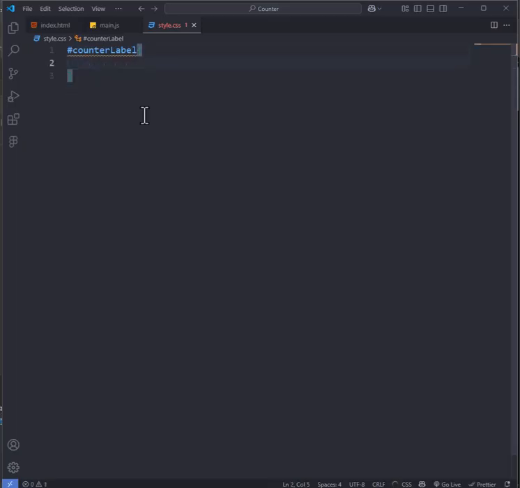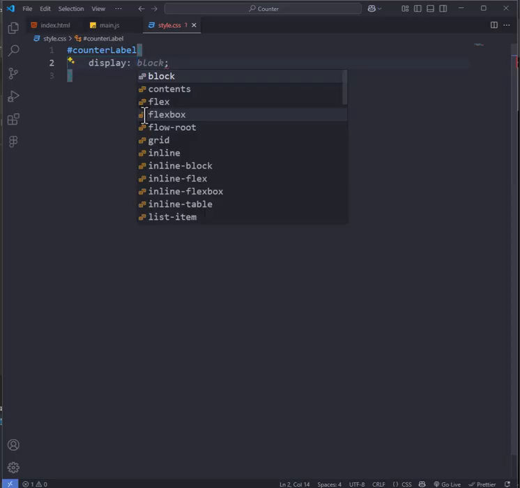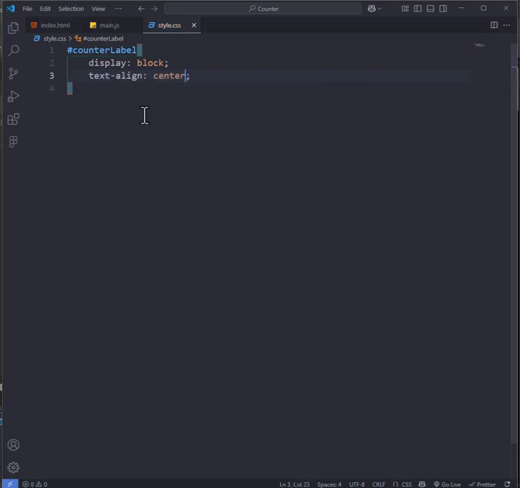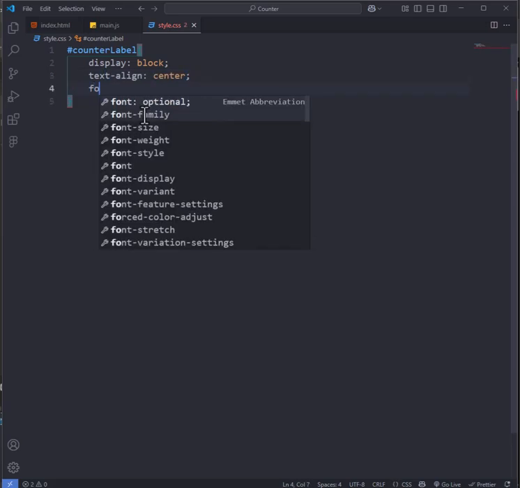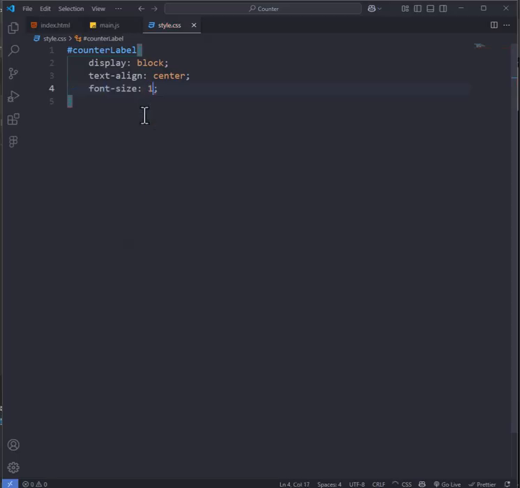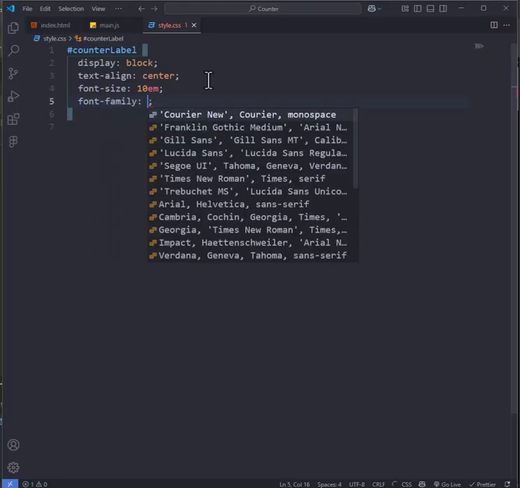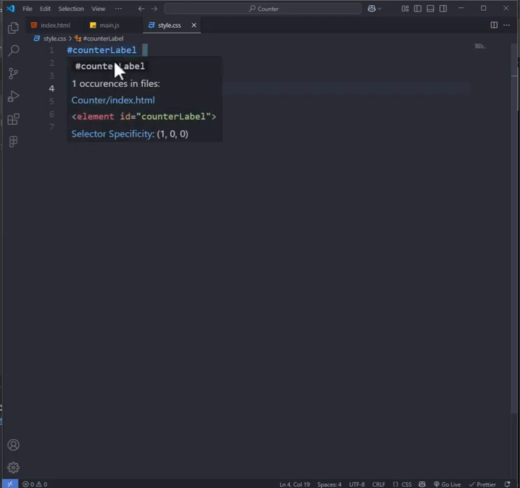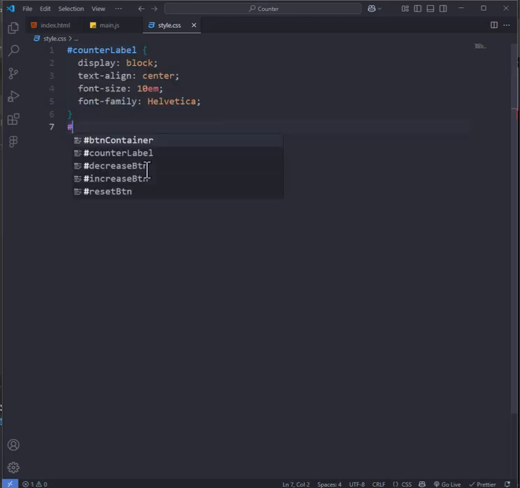Let's move to our CSS file. Let's style the count label. I will display the label as a block level element. I will text align center so it's in the center of our screen. Let's increase the font size. I tend to like to use the EM unit of measurement. The text will be 10 times the size.